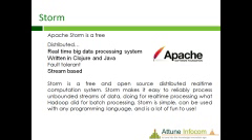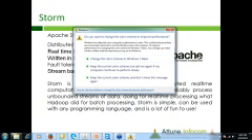Apache Storm is a free distributed real-time big data processing system. It is written in Clojure and Java. It is very fault tolerant. It is also stream based, so whatever data is processed inside Apache Storm is processed as a stream. Apache Storm is a free and open source distributed real-time computation system.